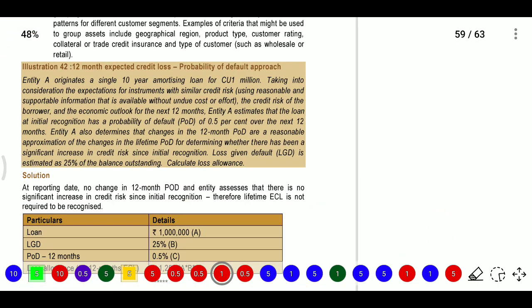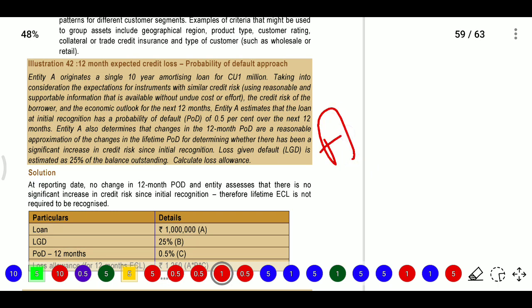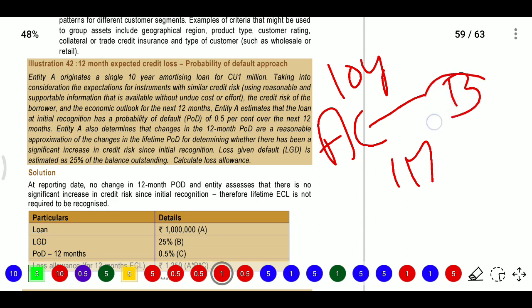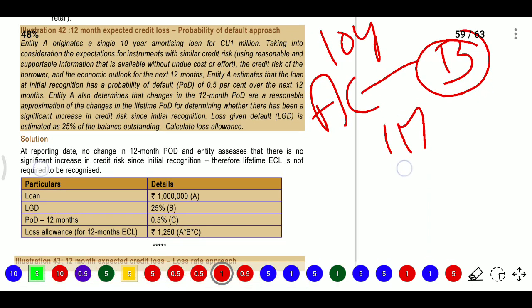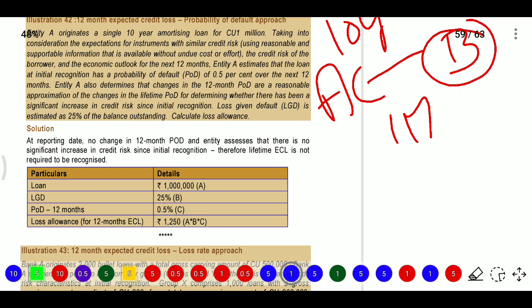In the 42nd question, they provided that a company A has a 10-year loan of 1 million, and, assuming one person, borrower B, with similar credit risk, using reasonable and supportable information available without undue cost or effort, the credit risk of the borrower and the economic outlook for the next 12 months. So entity A estimates that the loan at initial recognition has a probability of default of 0.5%. So they are assuming that default will be there.